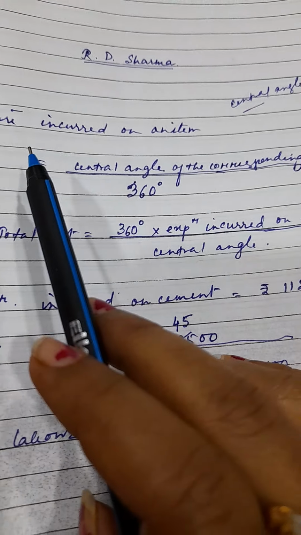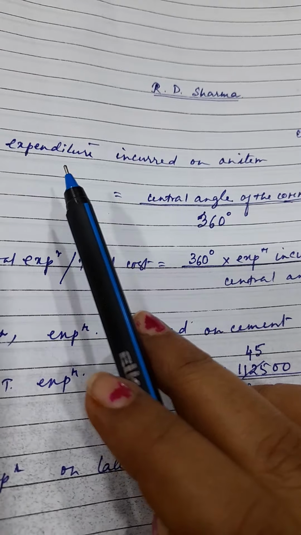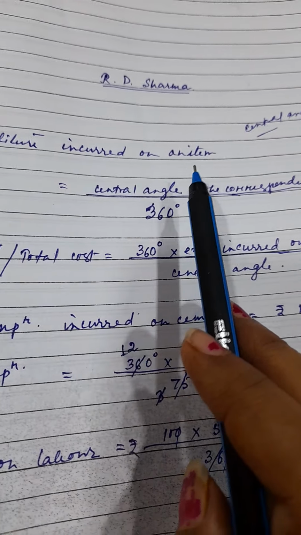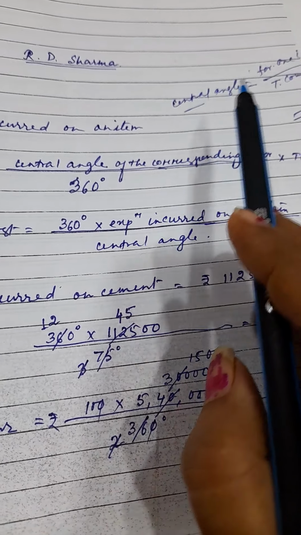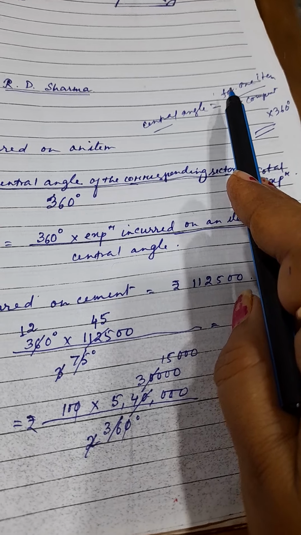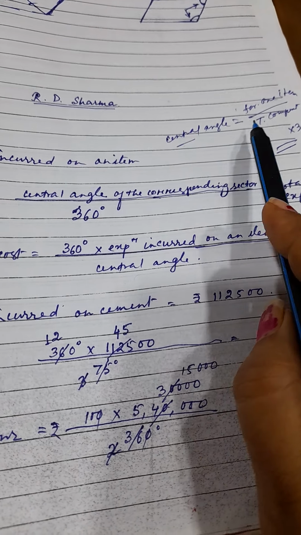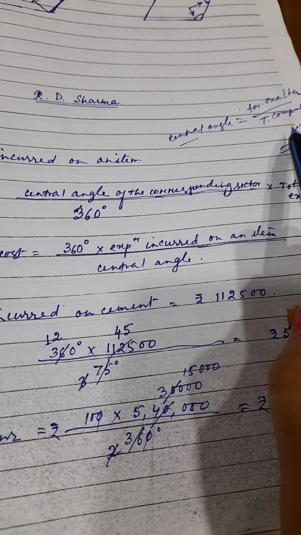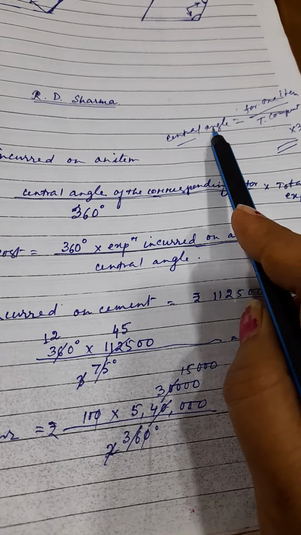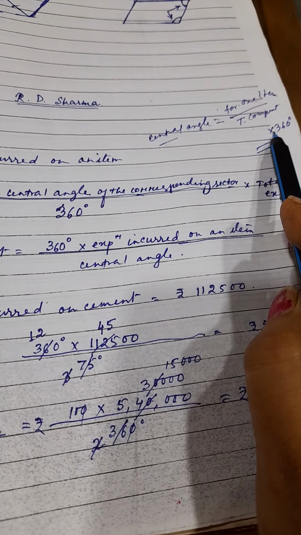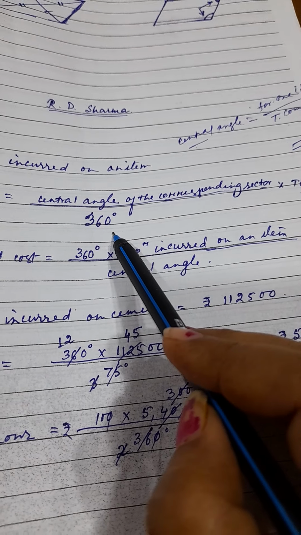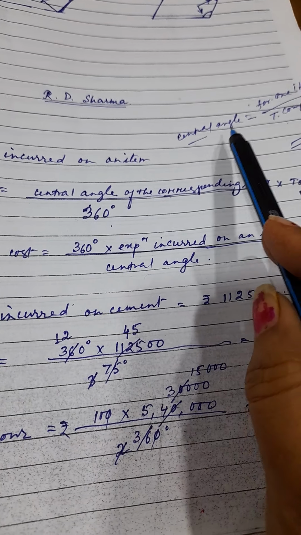Now from here, if you have to find the expenditure incurred on any one item, then it will be the central angle into the total expenditure, divided by 360 degree. This is the main formula.